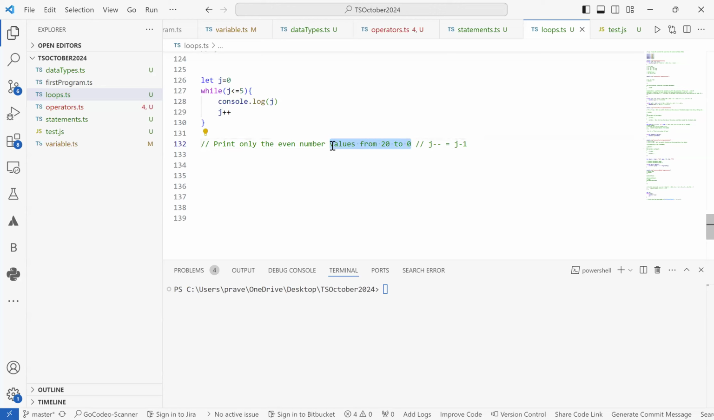So how do we do this? We are trying to get values which are even, right? So instead of J++, if you just say J plus 2, this will become similar to J plus 2. Okay, so this is just a hint on how you can achieve this. If you make it J plus 2 over here and try to run it, you'll see J plus 2.